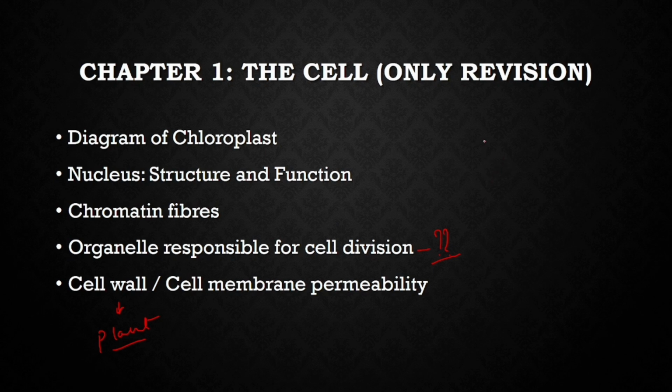When we study plasmolysis, you know that in plasmolysis the cell membrane shrinks inside when the cell is placed in a hypertonic solution. So water is lost and all. Whatever the hypertonic solution is, that solution is present in the gap between the cell wall and the cell membrane, and this explains the freely permeable nature of the cell wall.